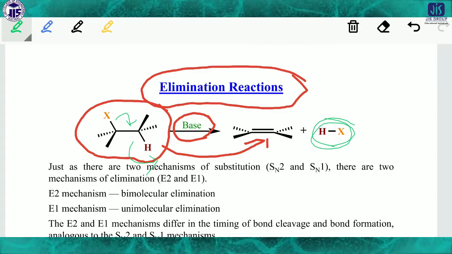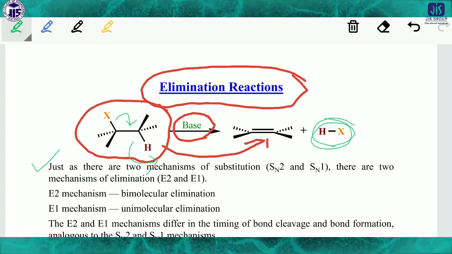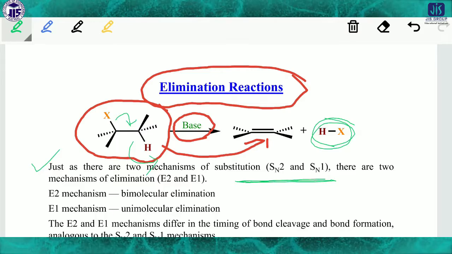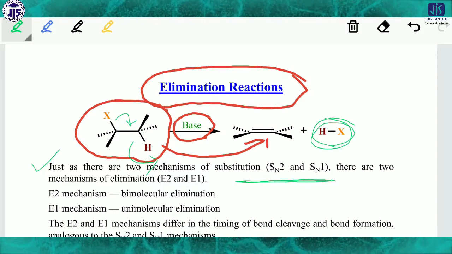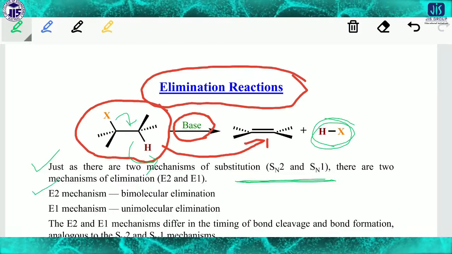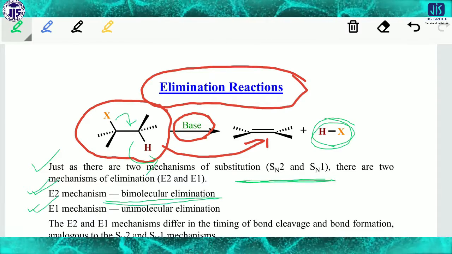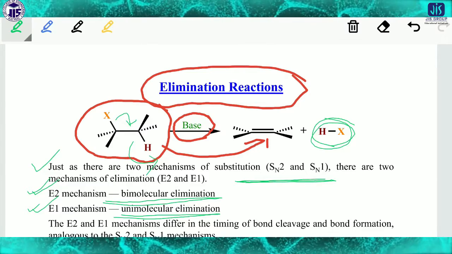Just as there are two mechanisms for substitution reactions, SN2 and SN1, in elimination also there are two cases, E2 and E1. E2 means bimolecular elimination, and E1 means unimolecular elimination.